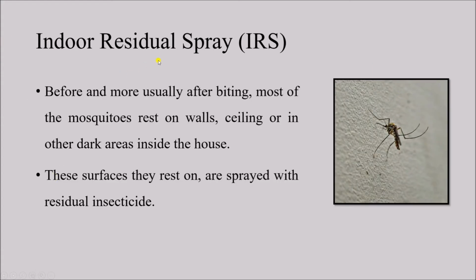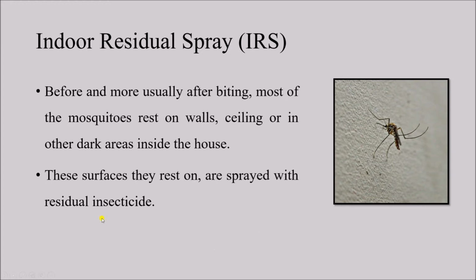Then we have indoor residual spray for adult mosquito control. As the name suggests, something is sprayed inside the house, that is why indoor. Before and more usually after biting, most of the mosquitoes rest on walls, ceilings or in other dark areas inside the house. If you look around in your house, there may be mosquitoes sitting on the walls, on the ceiling, or even in the dark corners of the room. This mosquito, even after taking the blood meal, may remain inside the house.